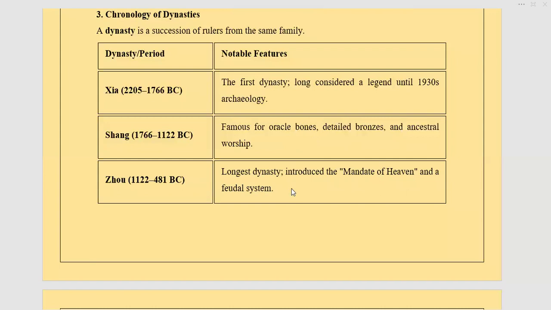Then the Zhou dynasty, it was the longest dynasty. This was the dynasty which introduced the Mandate of Heaven.